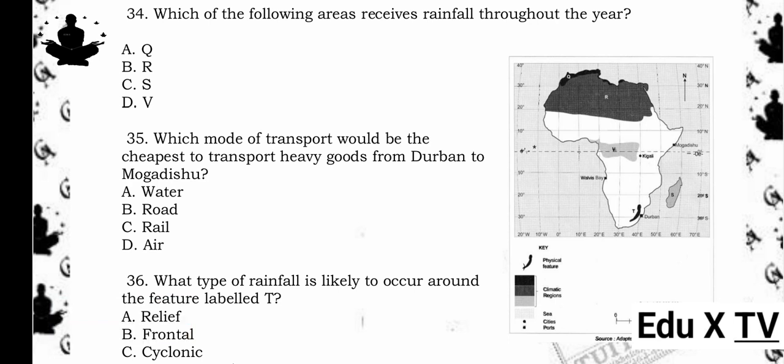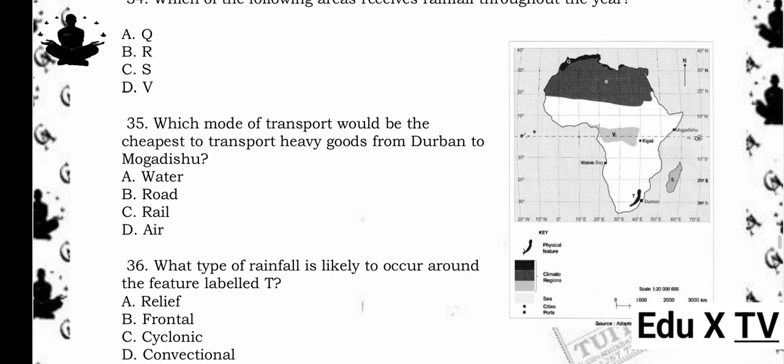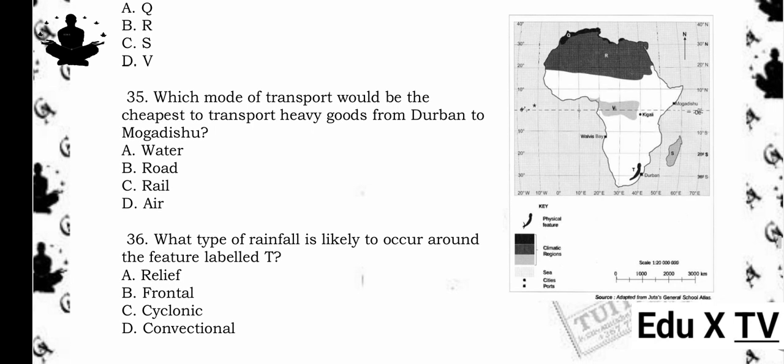35. Which mode of transport would be the cheapest to transport heavy goods from Durban to Mogadishu? A. Water. B. Road. C. Rail. D. Air. The answer is A. Water. Reason being, transporting heavy goods by water is usually the cheapest method over long distances because ships can carry large volumes at lower costs compared to road, rail, or air transport.